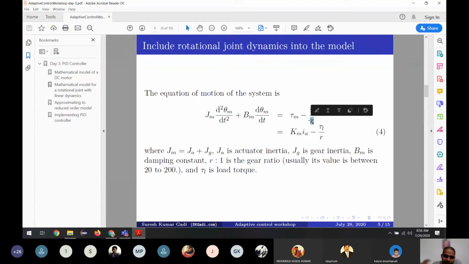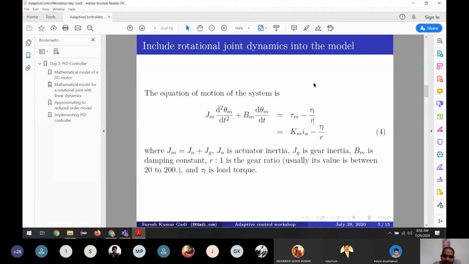If you give a little torque, at the end of the gear you receive more torque because you are reducing the angular velocity. We already know velocity times torque is power. The power given by the motor is the power received by the robot. But the motor rotates at high speed and the robot rotates at a lower speed. So the torque is divided by the gear ratio.